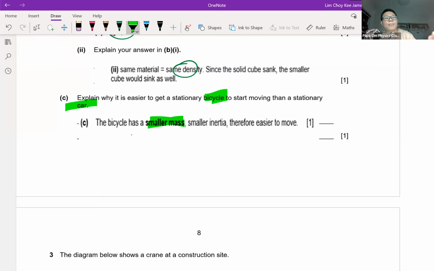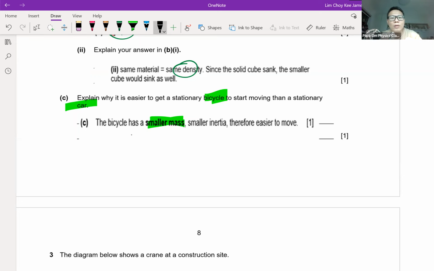Usually inertia questions talk about a change in motion, either the object is stopping and I want to change the motion to moving, that's the starting, or the stopping, whereby the object is already in motion and I want to stop it. So it's more like the transition phase. If the question gives me some clues about the transition, most likely I will tell myself to be alert for the usage of inertia.